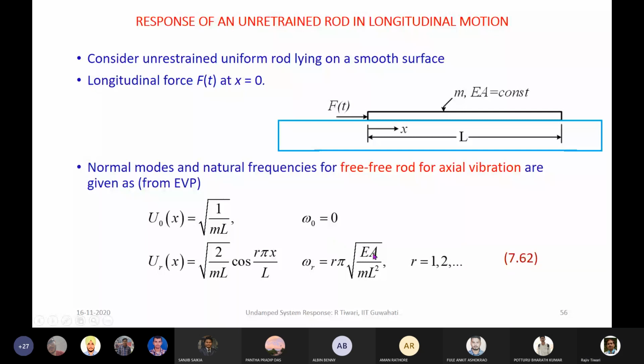The other natural frequencies are given by this, where r is equal to 1 to infinity, and the corresponding eigenfunction is this. This is a must before we go for the forced vibration. We need to solve the eigenvalue problem and get the corresponding eigenfunctions, and only then can we go for the forced vibration.